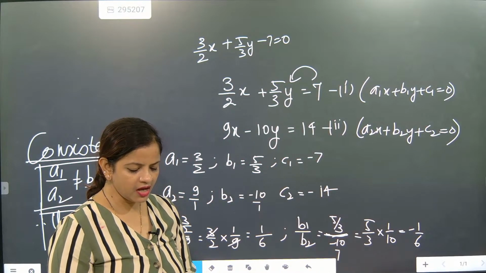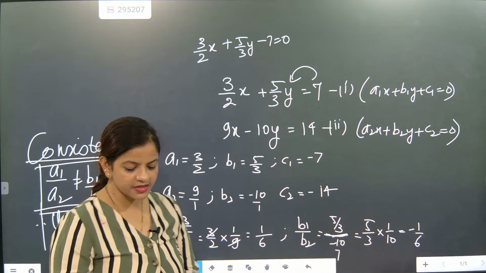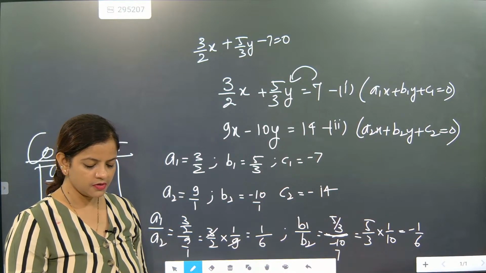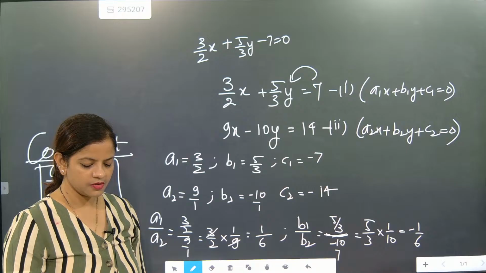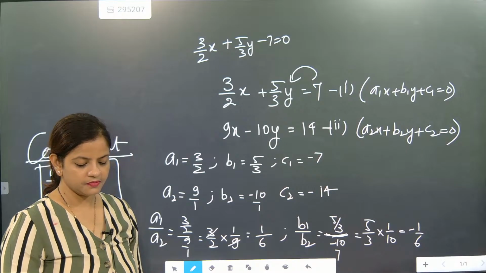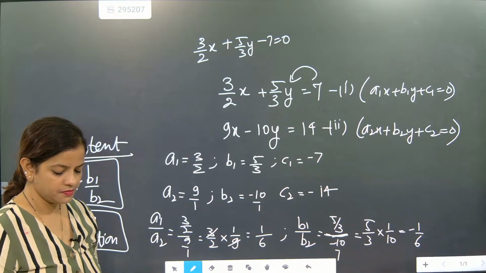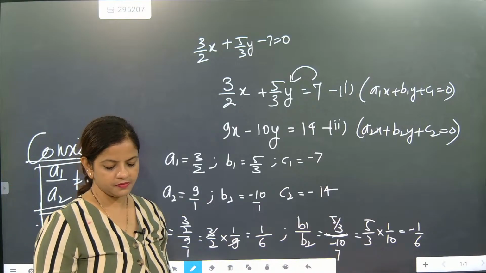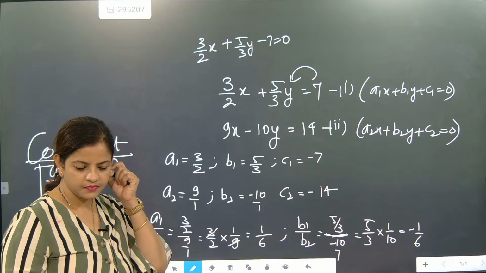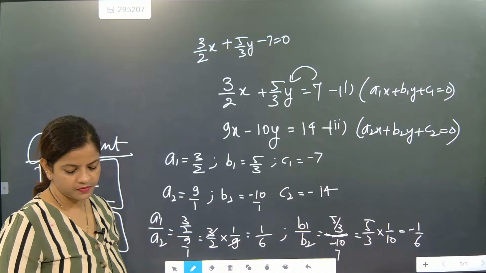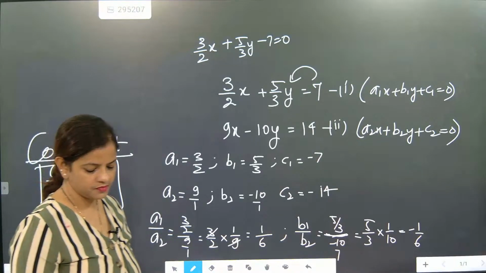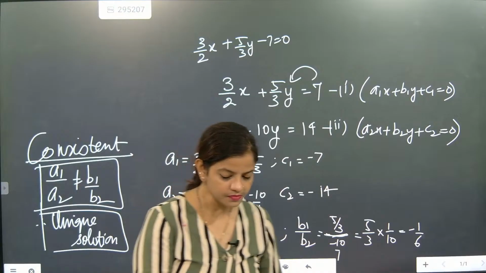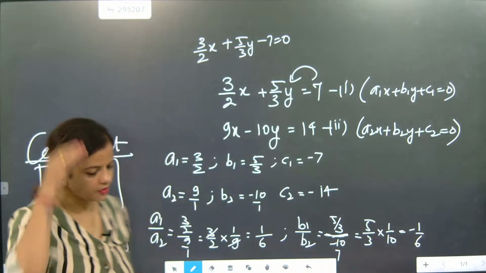Okay, I'm checking. Maha, very good, beta. Maha is consistently sending the solution. Very good.